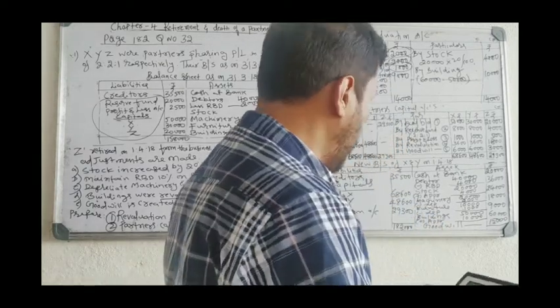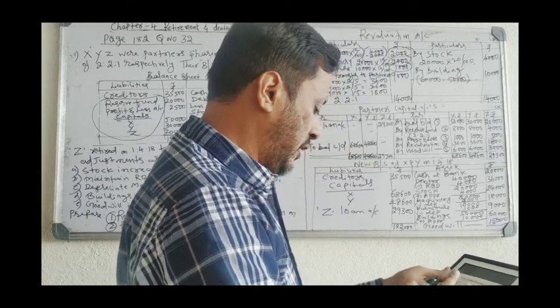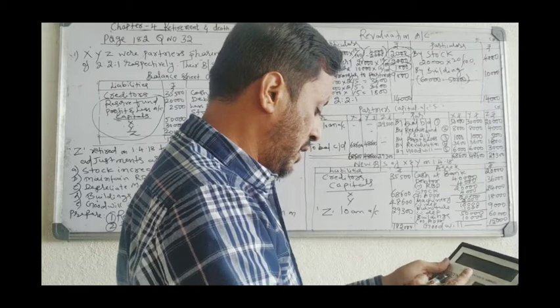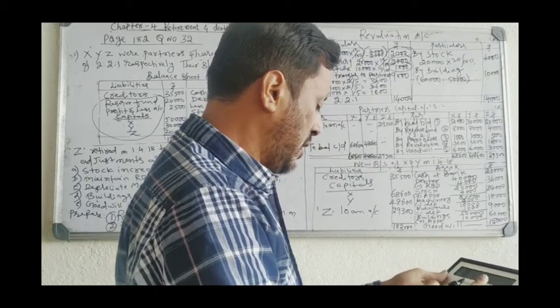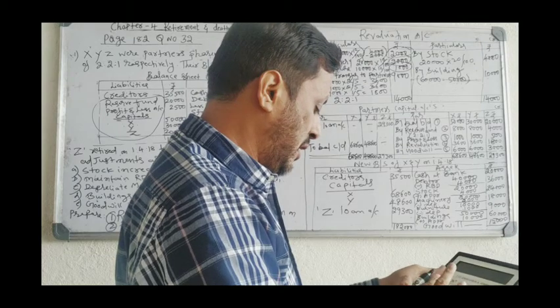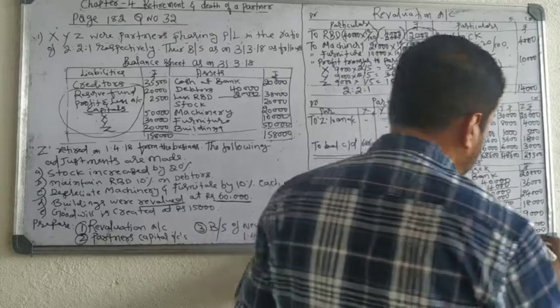See the asset side: 20,000 plus 36,000 plus 24,000 plus 18,000 plus 9,000 plus 15,000, 1,82,000.